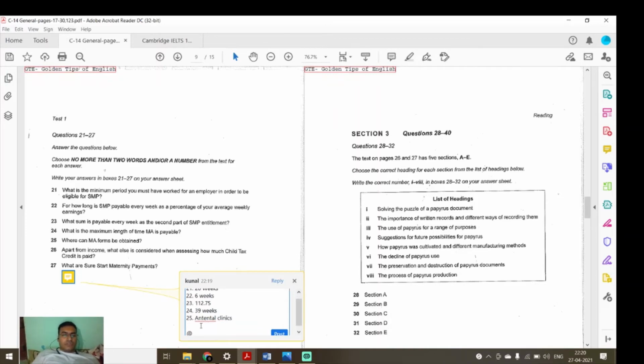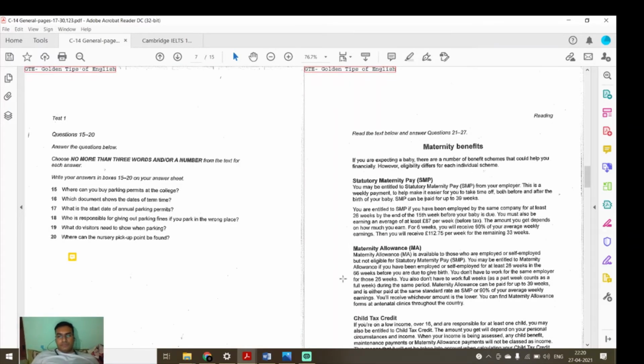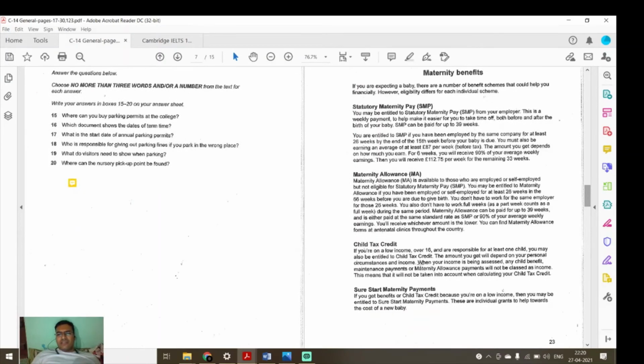Now we'll go to question number 26. Apart from income, what else is considered when assessing how much child tax credit is paid? Okay, child tax credit. Clearly it is visible directly. You can just read it and you will get it. If you are on a low income, over 16 and responsible for at least one child, you may also be entitled to child tax credit. The amount you will get depends on your personal circumstances and income.